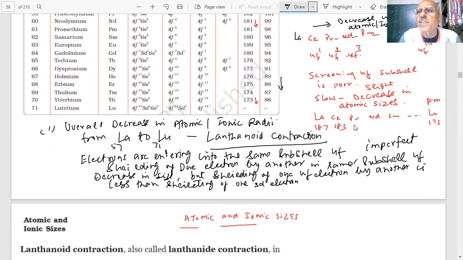I am saying d because it could be 3d, 4d or 5d.